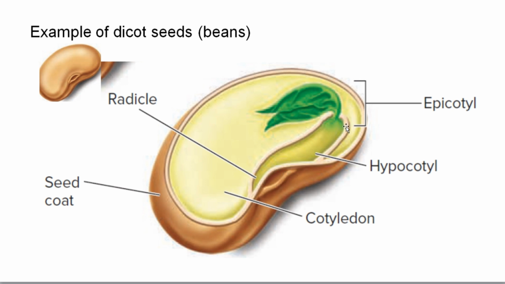Look here, the cotyledon is attached to the embryo. There is an attachment site. Below the attachment site, the part of the embryo is known as the hypocotyl. Above the attachment site of the cotyledon, we get the epicotyl. Hypocotyl forms the lower part of the stem, and epicotyl forms the upper part of the stem. Good.